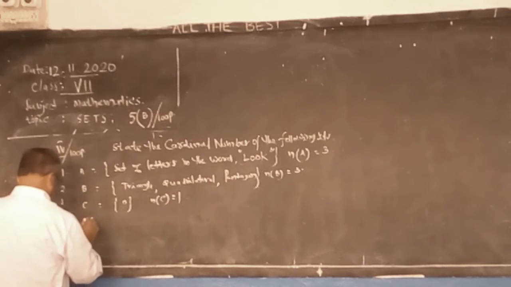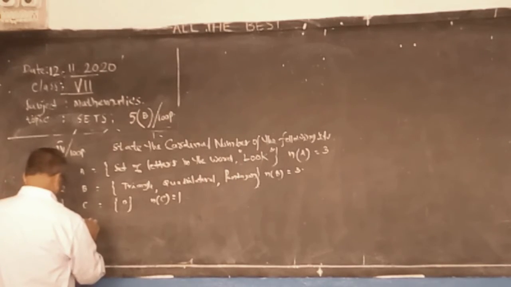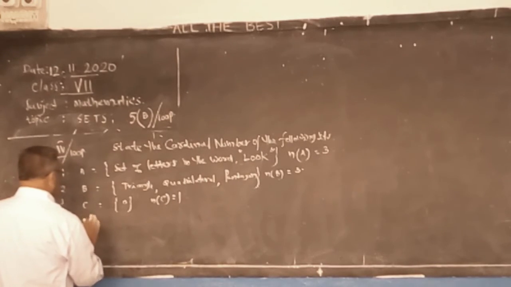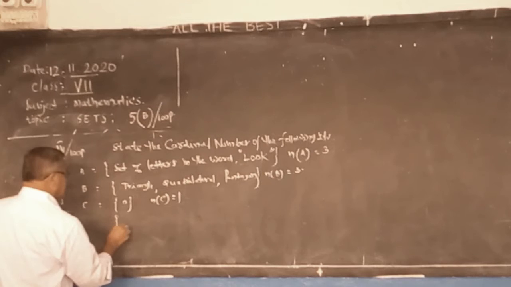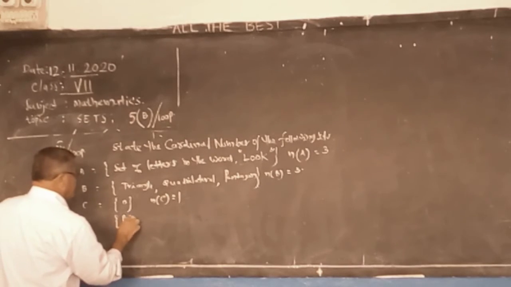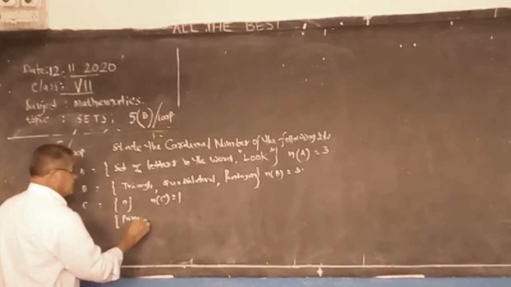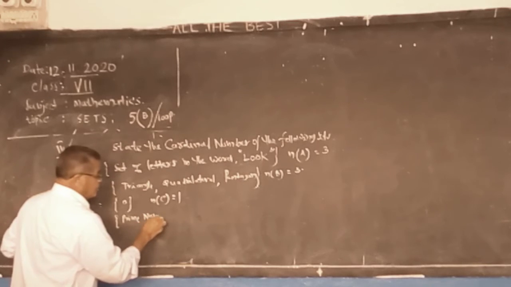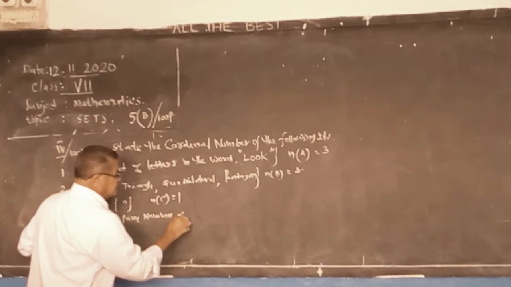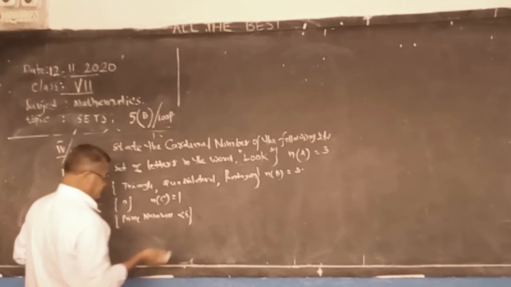4. Prime numbers less than 6. No name given. Prime numbers less than 6.